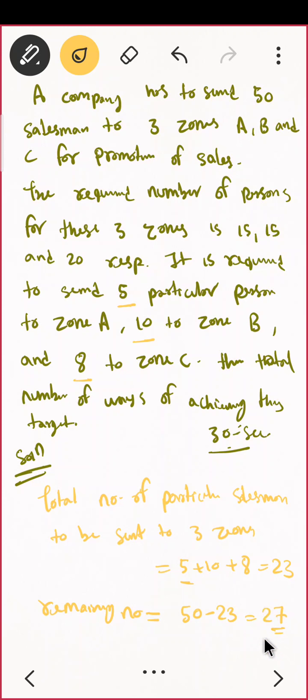Correct? Out of 15, 5 is already selected, correct?